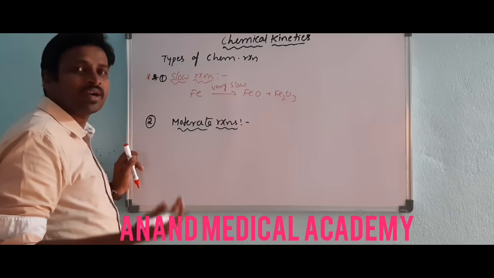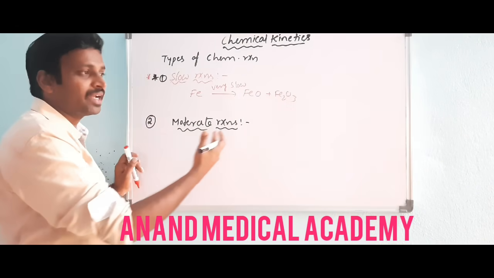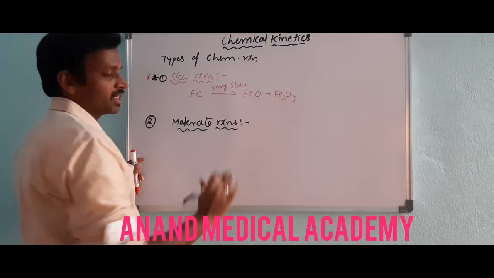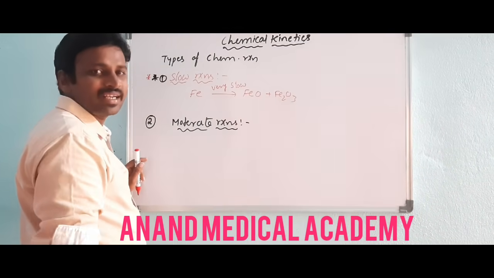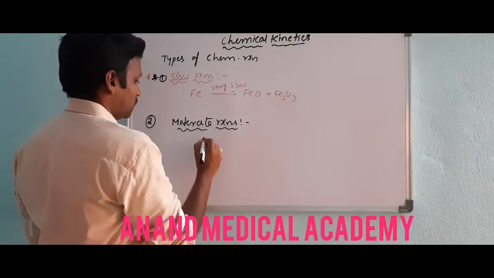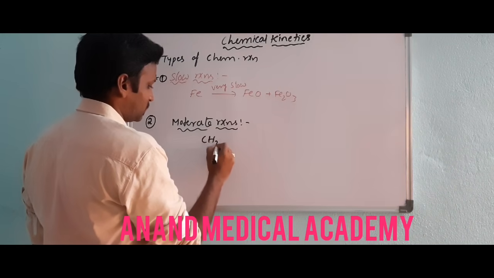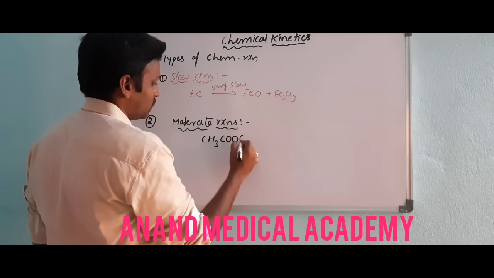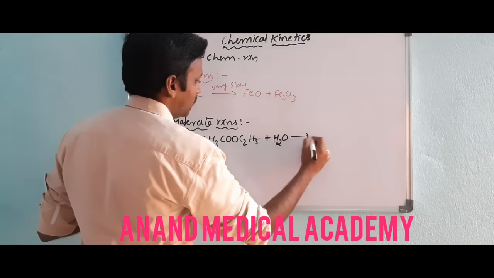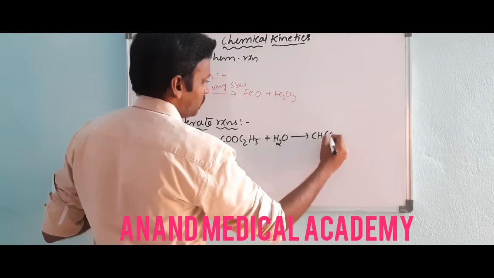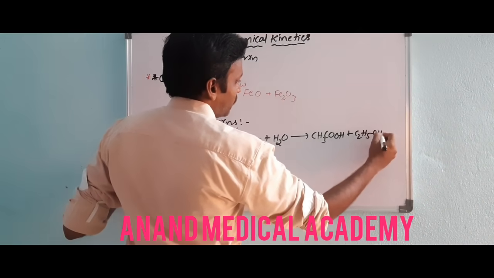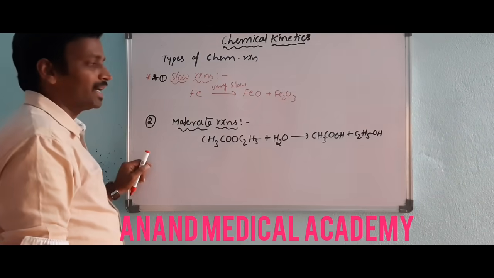Some reactions are moderate reactions, like some ionization of salts, and esterification reactions. Not very slow, not very fast. Suppose you have CH3COOC2H5 with water, and you get CH3COOH plus C2H5OH. It is a moderate reaction.